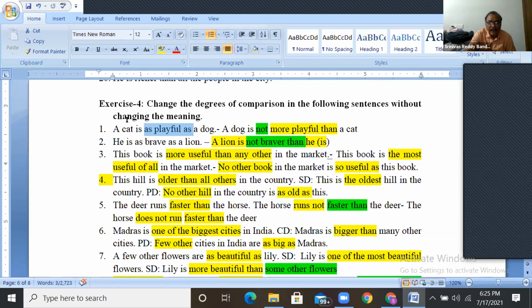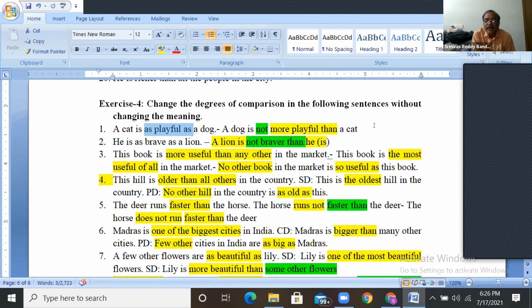Is it clear? When both are equal, one cannot be more than the other. So here what did we do? A dog is not more playful than a cat. Is it clear? I am as clever as you are.